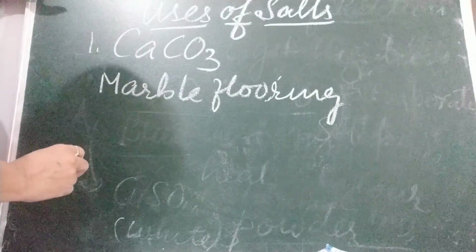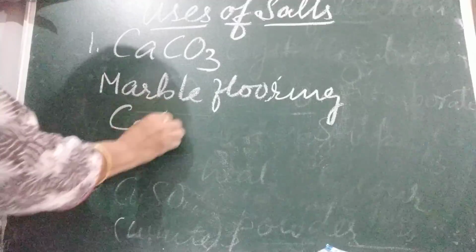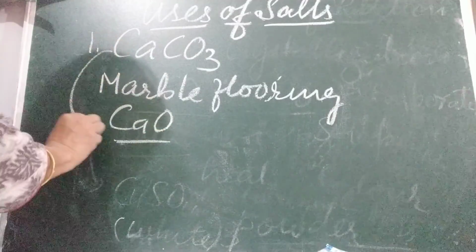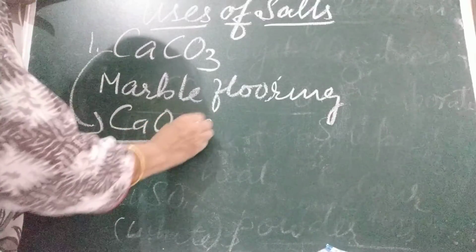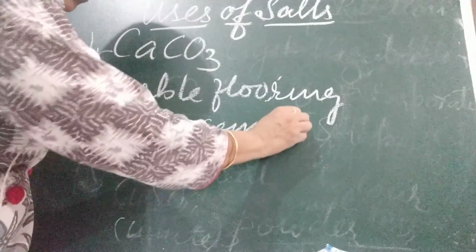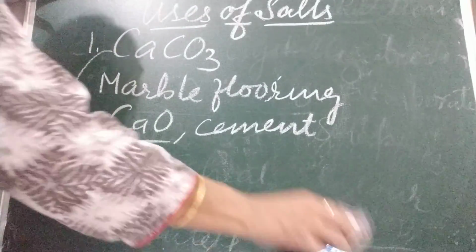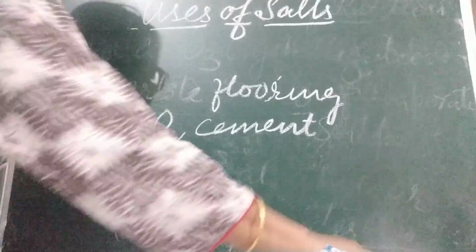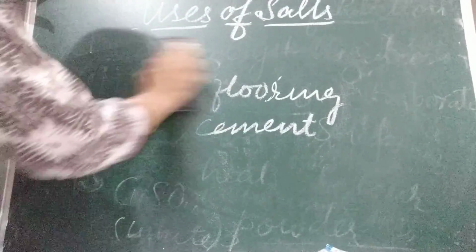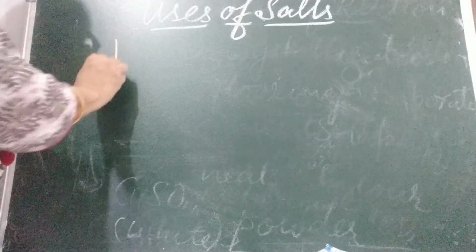To make lime, quick lime, like CaO quick lime, we make from this. We make cement from this. And when we extract iron, we use this calcium carbonate.